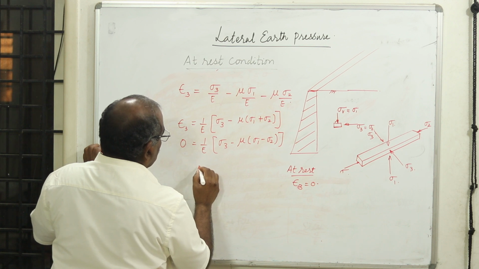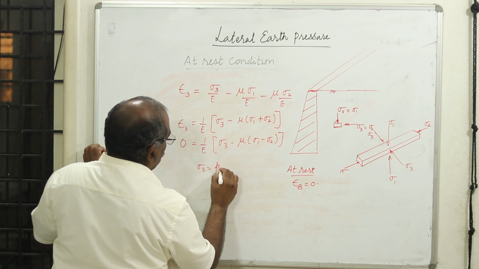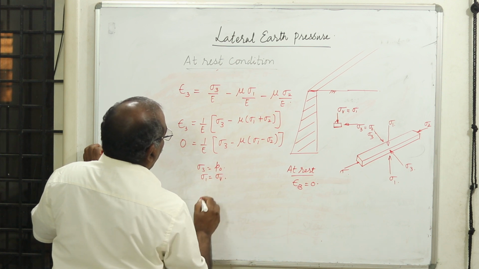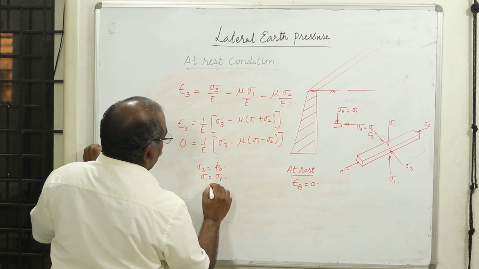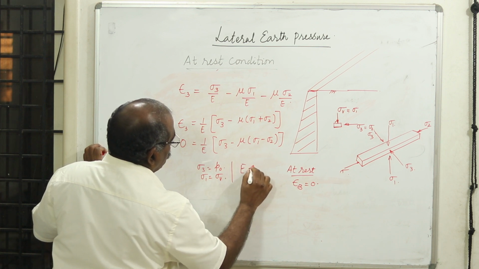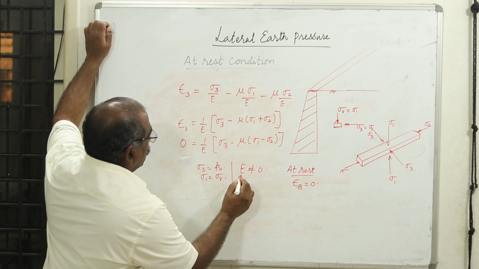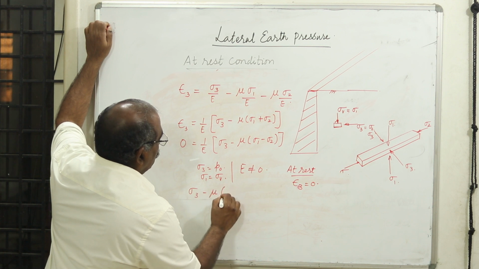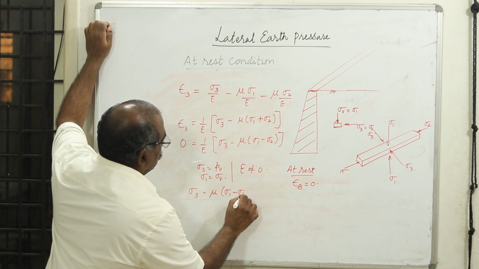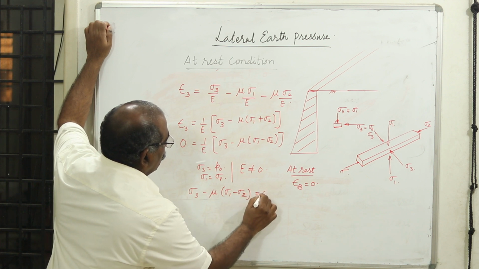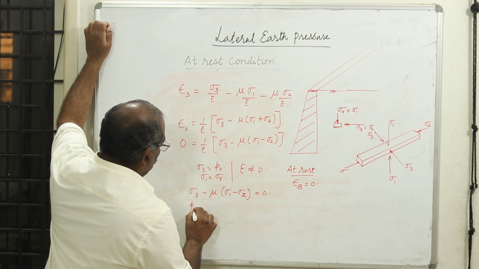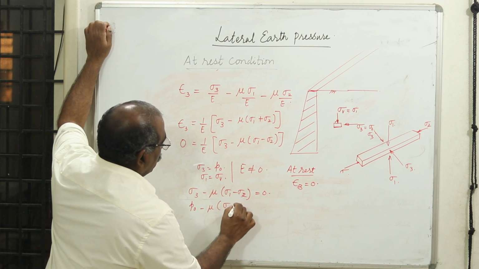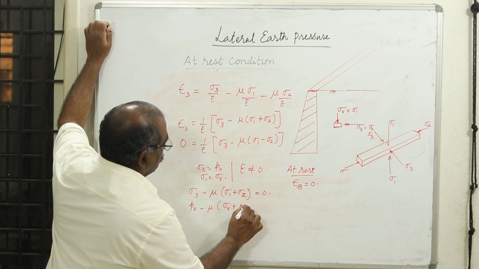Now let us represent sigma 3 as P naught and sigma 1 as sigma V. Also, E cannot be equal to 0, the Young's modulus cannot be 0, therefore you get sigma 3 minus mu times sigma 1 plus sigma 2 equal to 0. When I substitute, this becomes P naught minus mu times sigma 1, which is sigma V, plus sigma 2, which is also P naught.